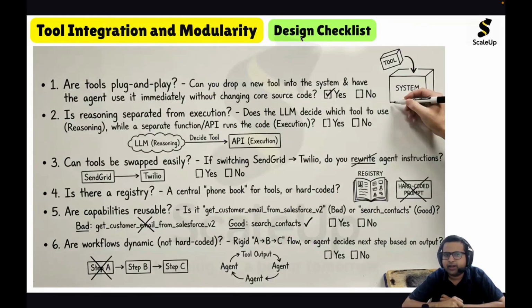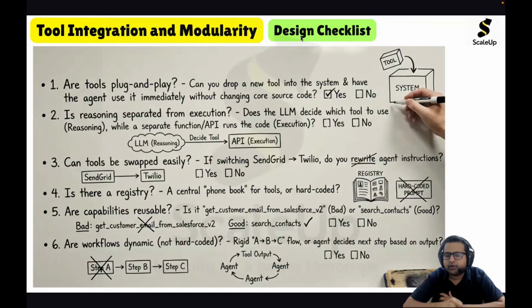Whenever you are integrating a tool in an agentic AI system, you should make sure that the tools are plug and play. Very easily you can plug them in without changing the agent code logic. The tool should be swappable, wherein you can very easily swap the tool without changing the agent logic. There should be a clear-cut separation between reasoning and execution.